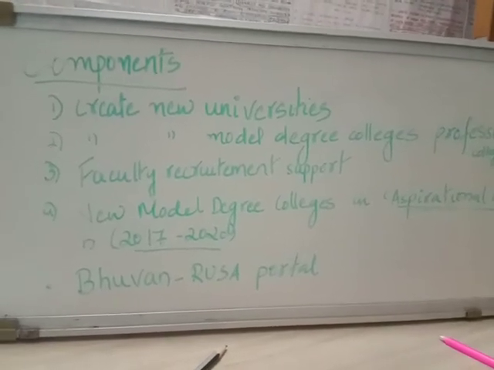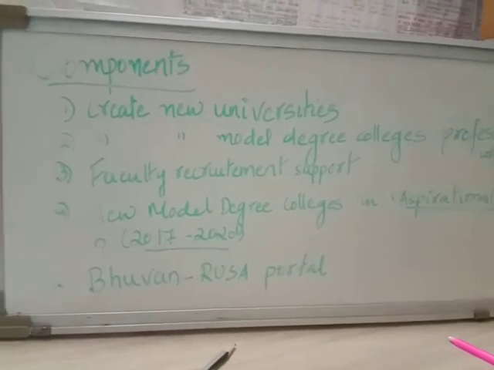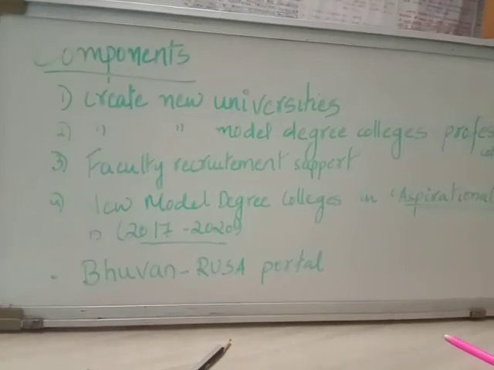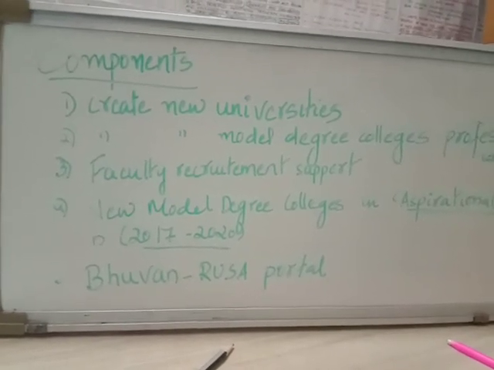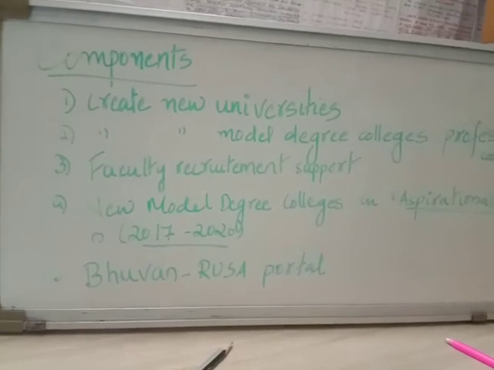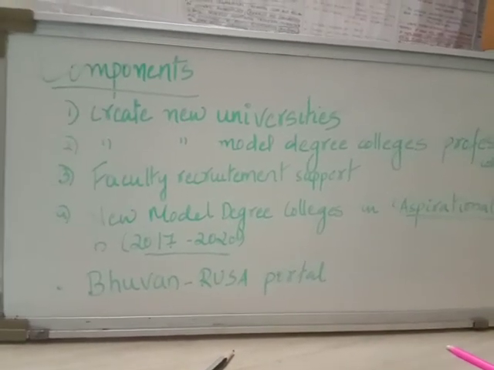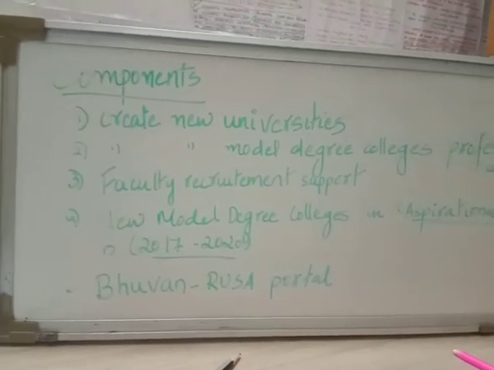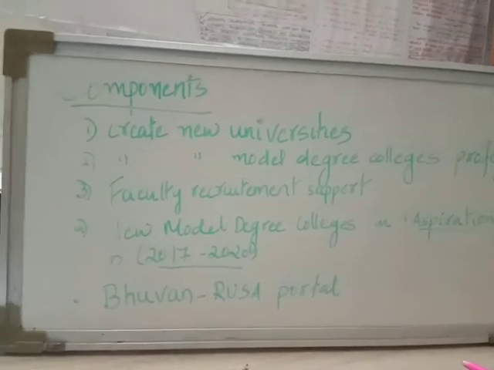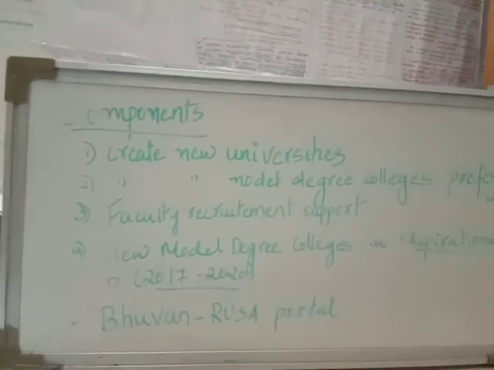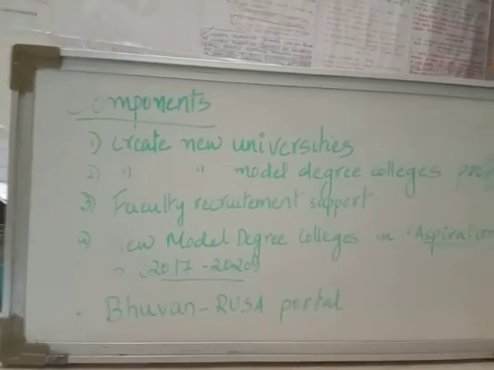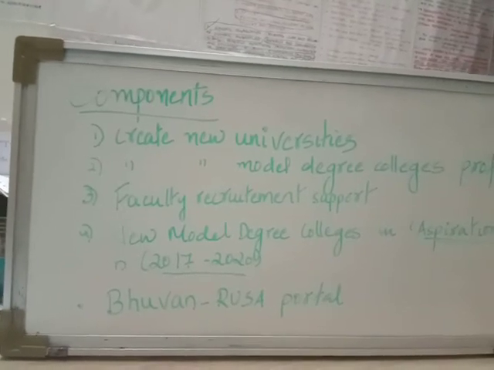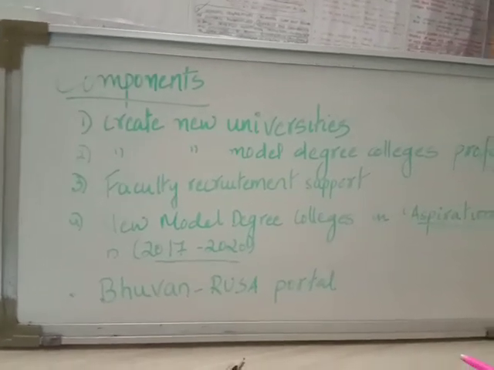Who are the stakeholders of the Bhuvan RUSA portal? It is MHRD. In MHRD, the Department of Higher Education, plus ISRO has an important role. So remember, the Bhuvan RUSA portal has ISRO as one of its stakeholders, that is the National Remote Sensing Center of ISRO, plus the respective state governments or UTs, the institutions in such states or UTs which are funded under RUSA.